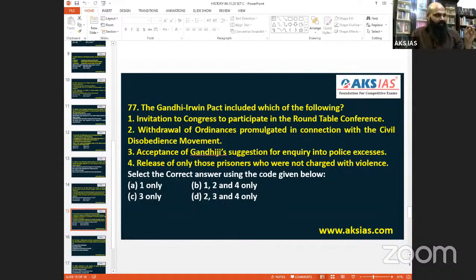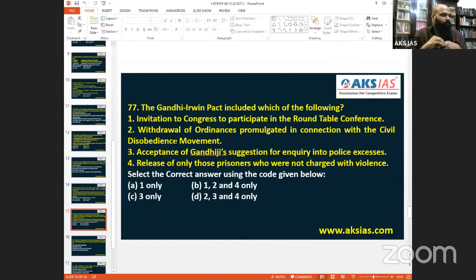Withdrawal of ordinances promulgated in connection with the civil disobedience movement. Of course, Gandhiji put forward the idea: please, whichever ordinances were made by the government in order to restrict the people, they must be removed. And Lord Irwin accepted that also. Acceptance of Gandhi's suggestion for inquiry into police excess, because police arrested many people. The police were given extra judicial power, those kinds of things, and that also was removed. So 2, 3 is right.